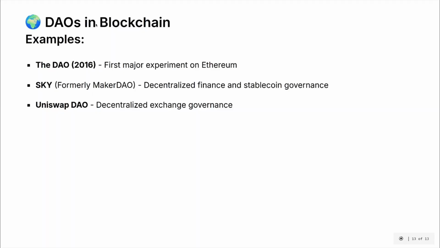There are many DAOs in different blockchains. The most known one is The DAO, which was the first major experiment on Ethereum, which was hacked later due to a bug, a reentrancy attack. If you go deeper, there are plenty of DAOs that exist. You have Sky, which was formerly MakerDAO, for decentralized finance and stablecoin governance. Uniswap DAO, which has decentralized exchange governance. You will see most of them have a token that you can buy and you can vote on.